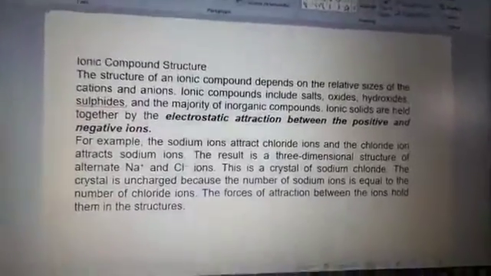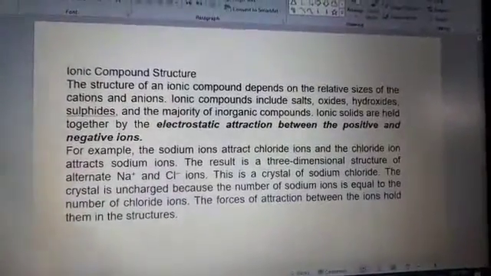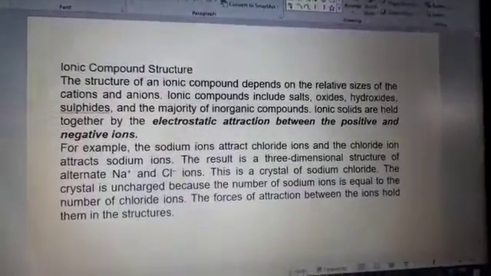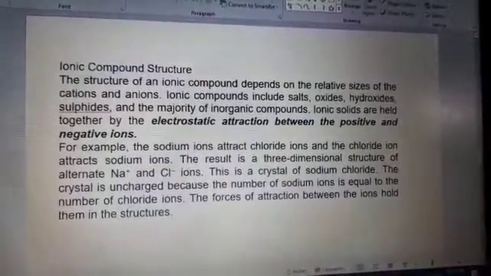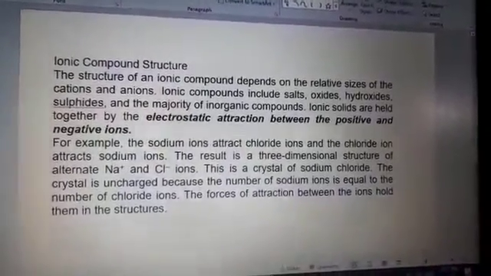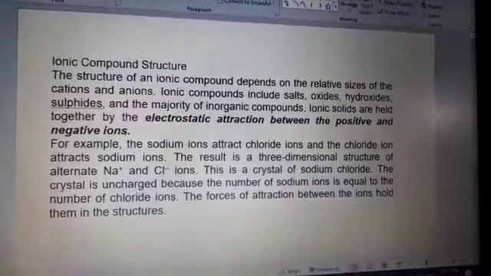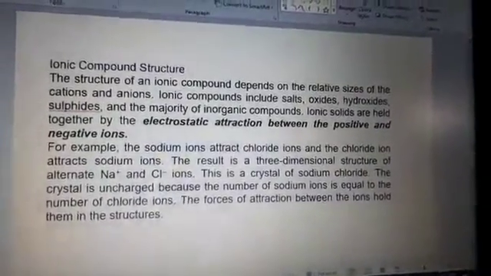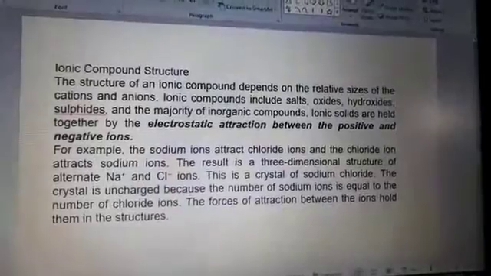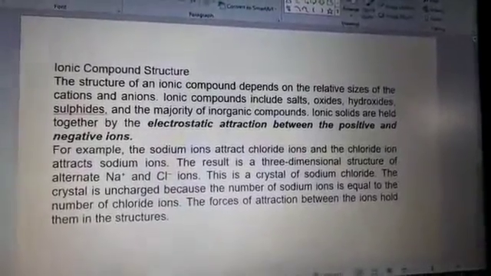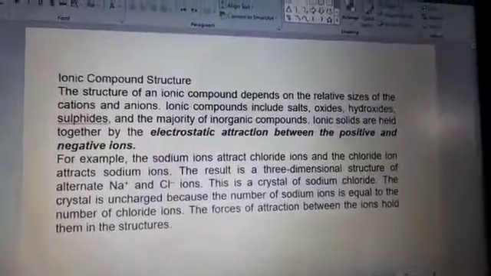Then I explain the structure of the ionic compound. The structure of an ionic compound depends on the relative sizes of the cations and anions. Ionic compound includes salt, oxide, hydroxide, sulfides and majority of inorganic compounds. Ionic solids are held together by the electrostatic attraction between the positive and negative ions.